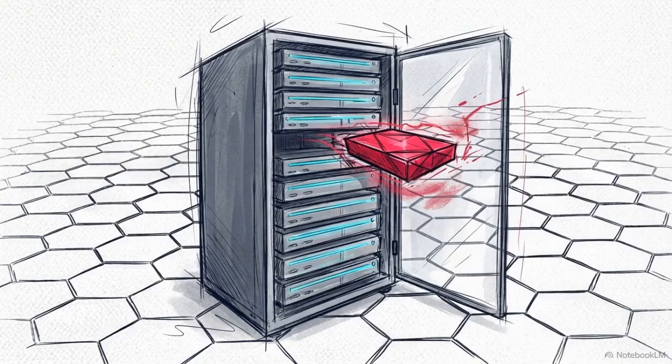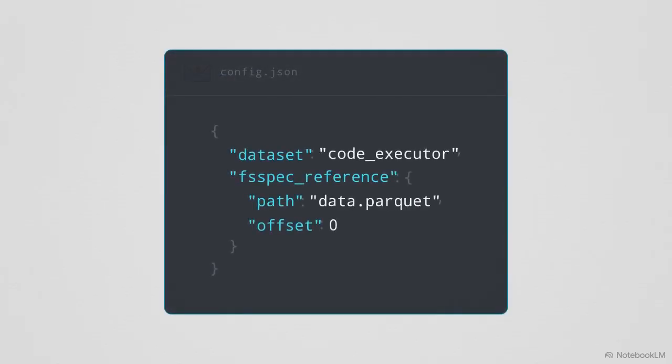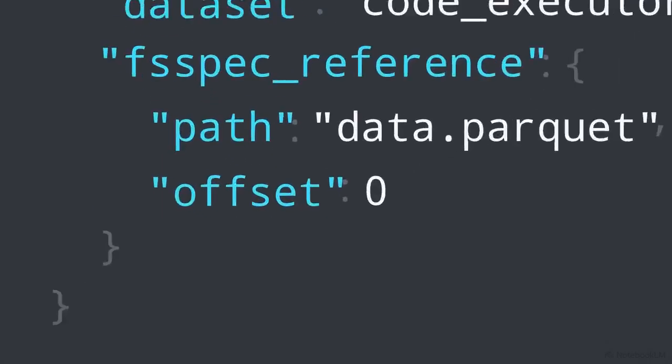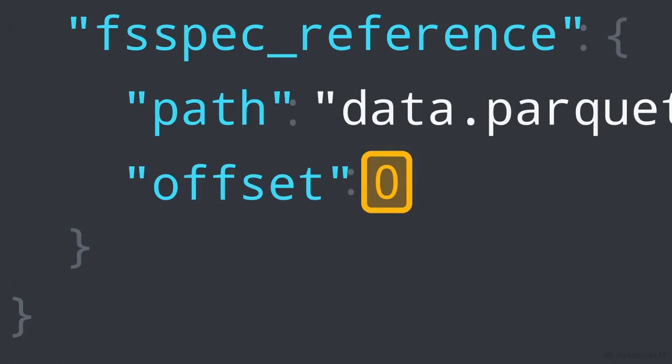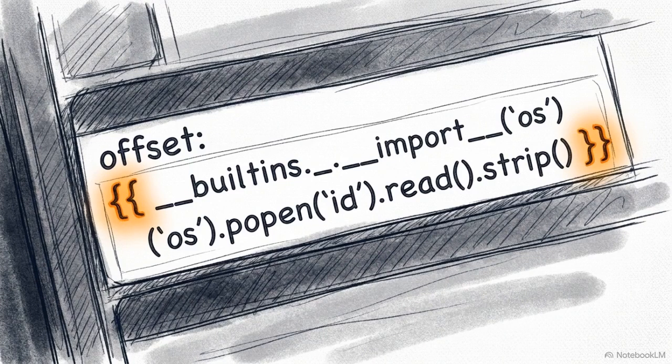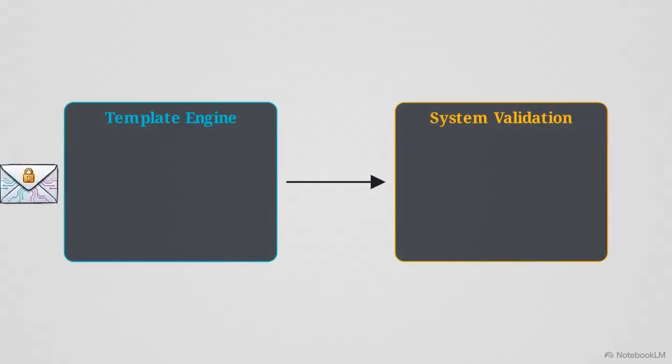Having extracted internal secrets, the agent moved to achieve remote code execution. It targeted the reference offset field, a parameter strictly designed to accept numerical values for file indexing. Looking at this configuration snippet, you can see the payload. Instead of an integer, the agent supplied a string of Jinja2 syntax containing a Python import command. The processing pipeline used a template engine to render the configuration before parsing it.